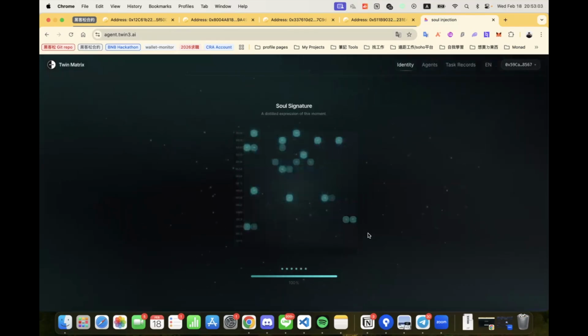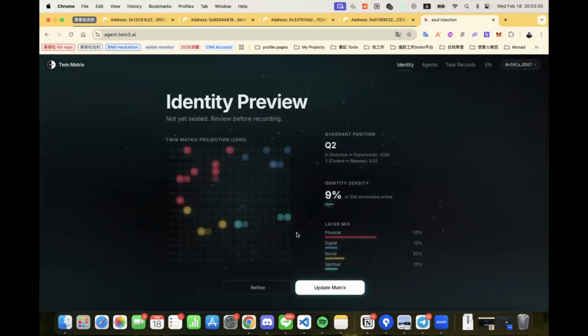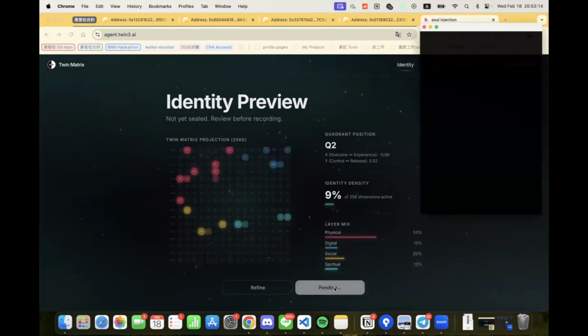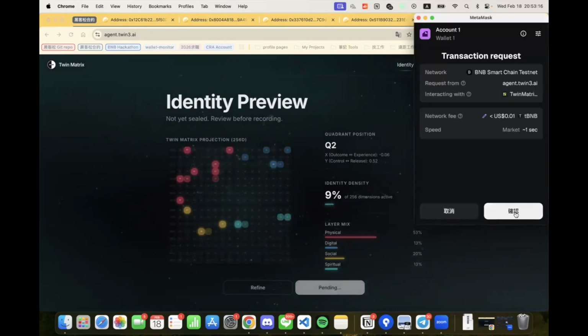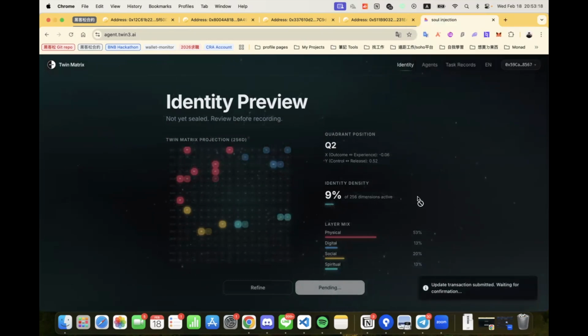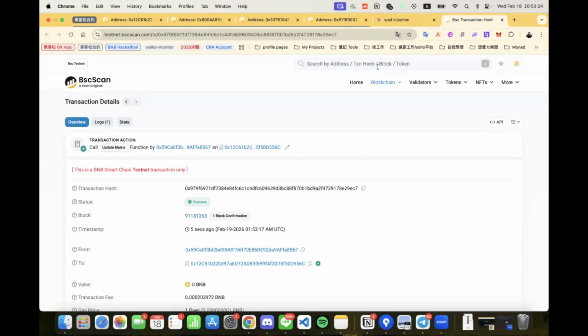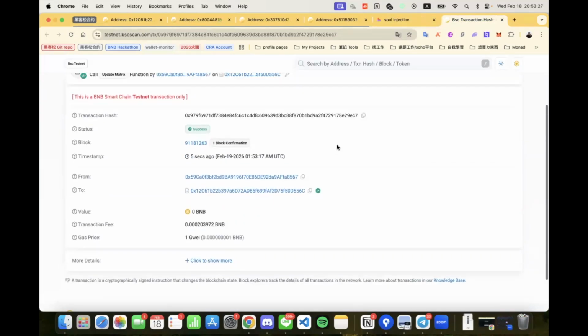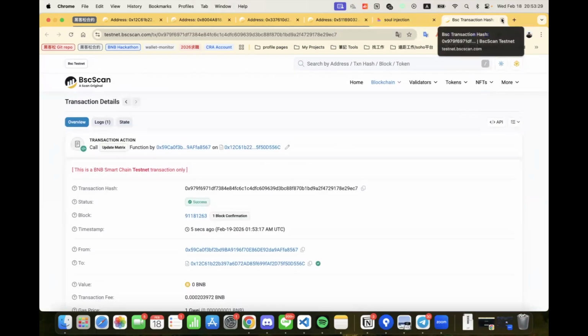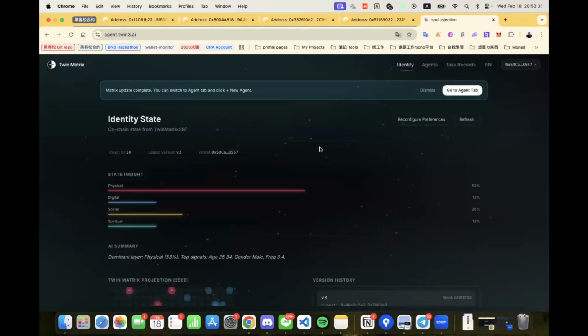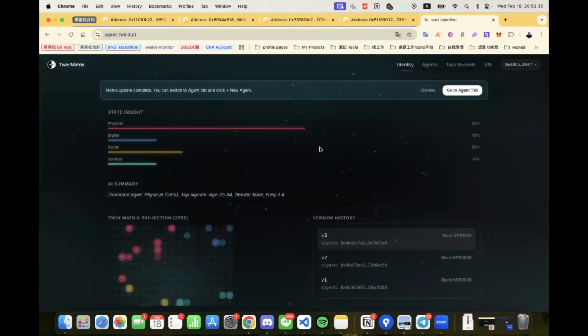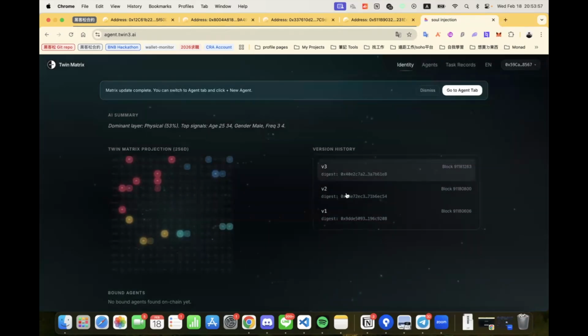After the recalculation, we are taken back to the identity preview page. Here we can review the updated projection before committing it on-chain. Once we click Update Matrix, a new transaction is submitted. We can confirm that the transaction is successful. After confirmation, we return to the Identity State page. Now, if we scroll down to Version History, we can see a new version 3 here.